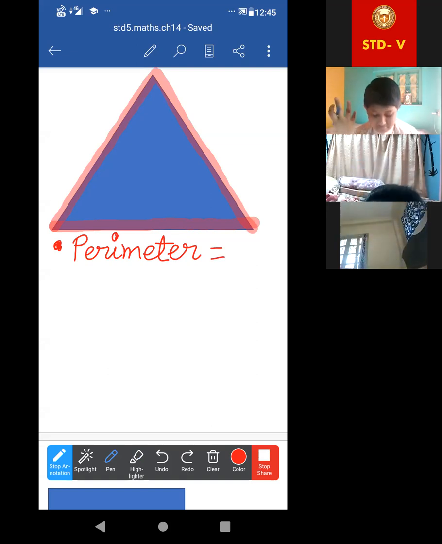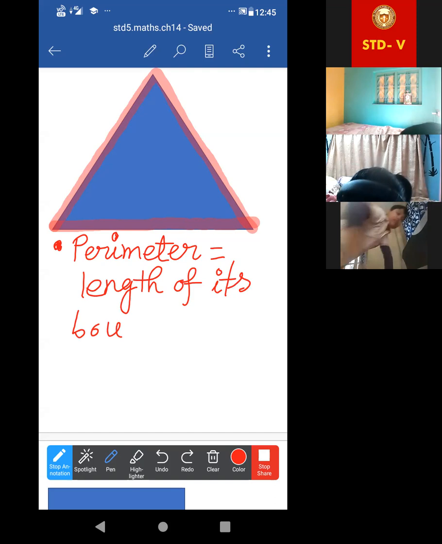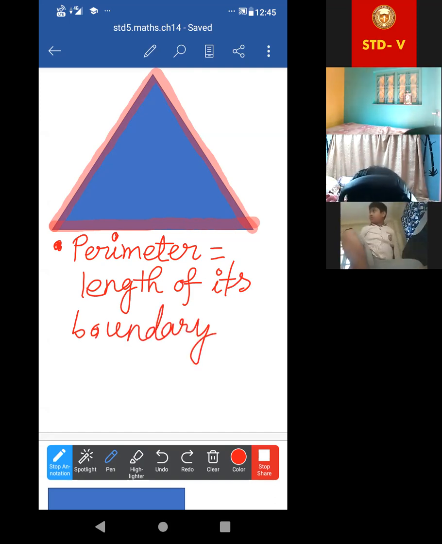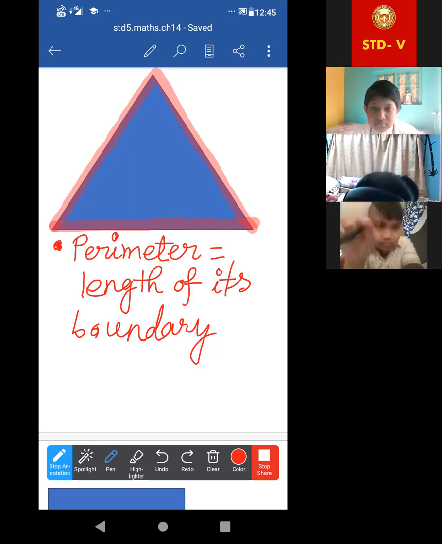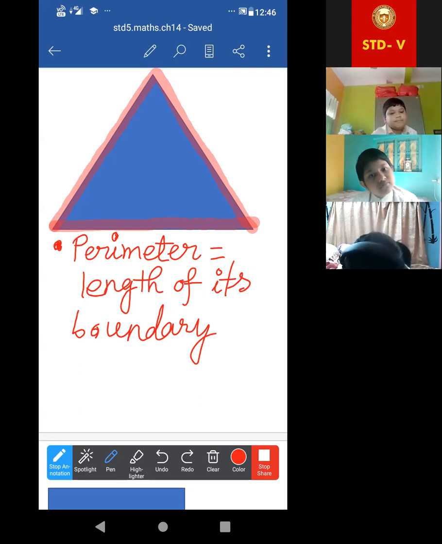Acha, perimeter means length of its boundary. So write this one. For a triangle, what will be the length of its boundary? In case of this triangle, what will be its perimeter? Sum of all three sides. Yes or no? Yes, ma'am. Sum of all three sides.